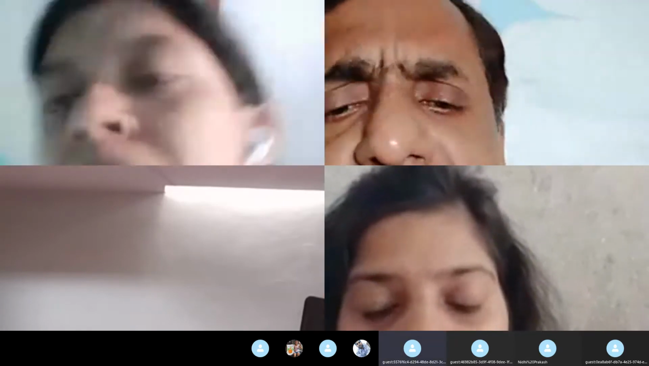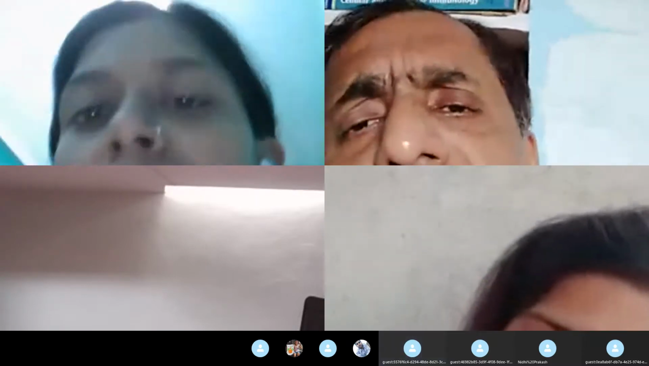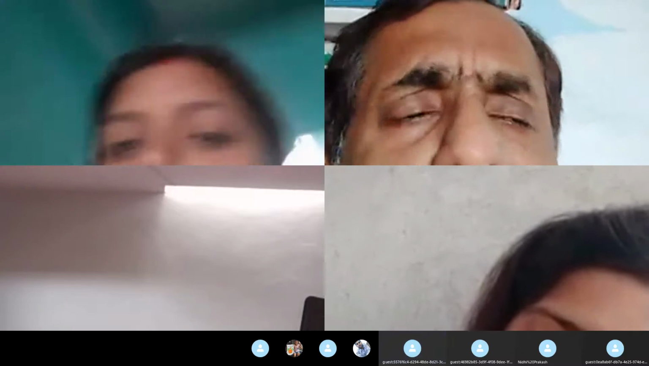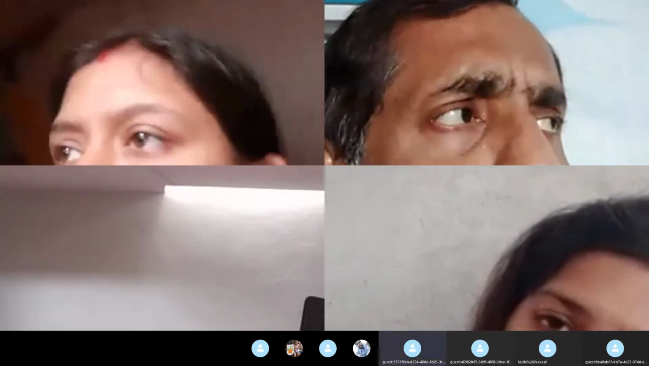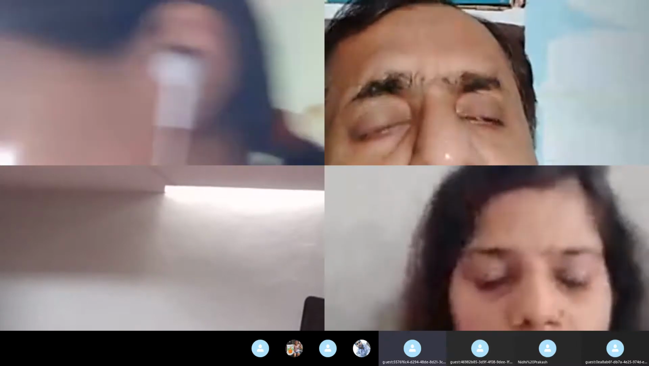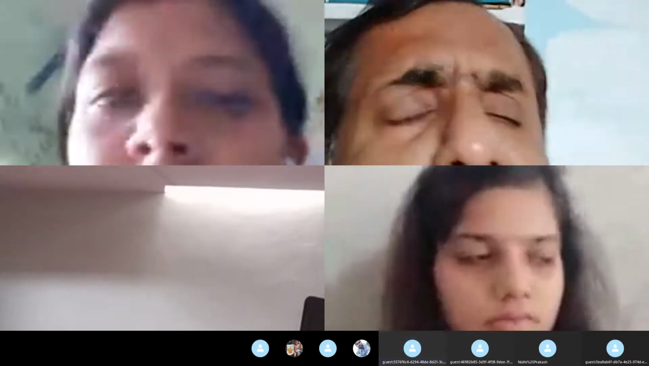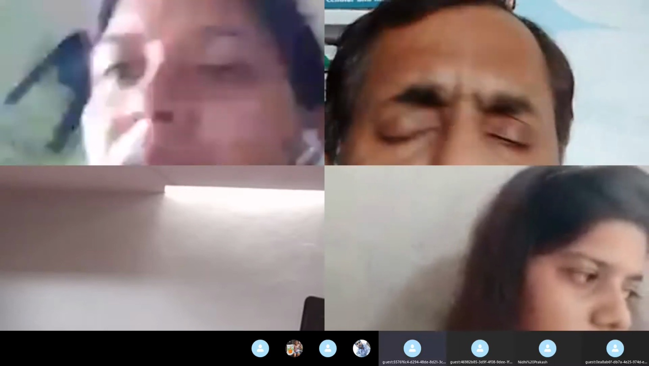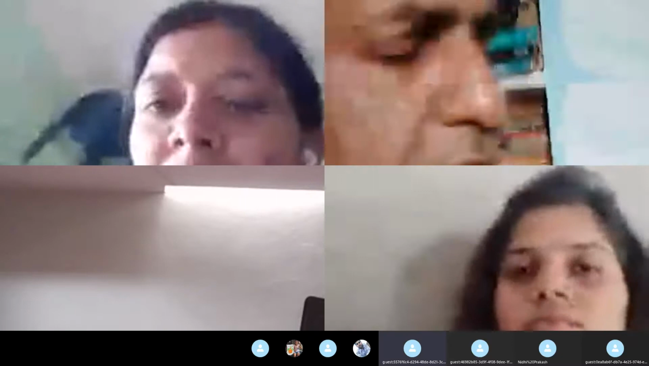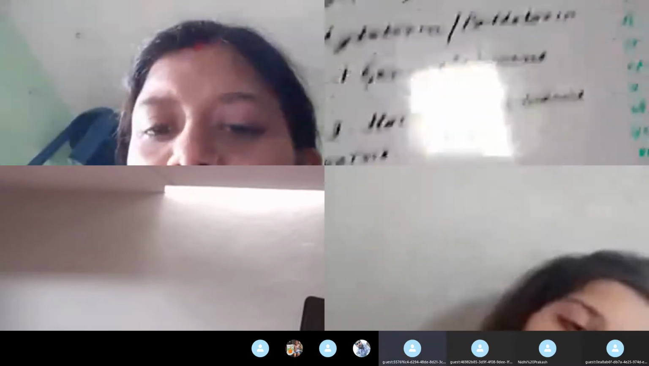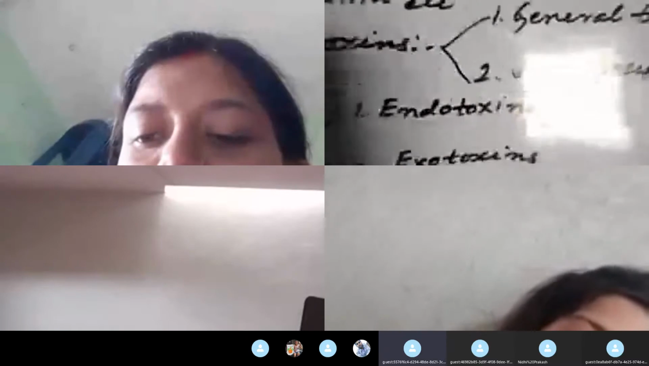This is the first basis of the classification of the toxin. Now let us see the second basis of the classification of toxin. The second basis of the classification of toxin is the capability of causing different degrees of adverse effect in the host plant. On this basis, the toxins are of the two types. I have already written on this whiteboard. Look here at the two types: monotropic toxin. Look here.